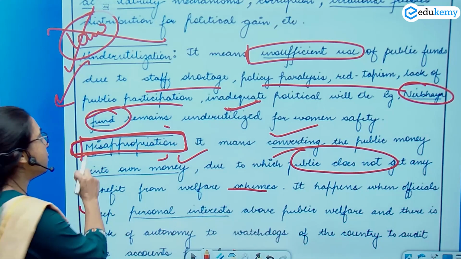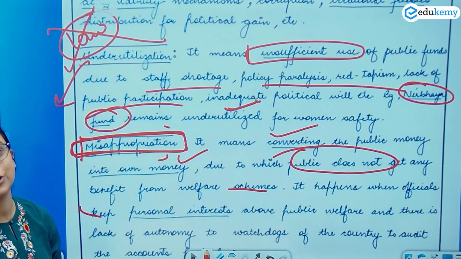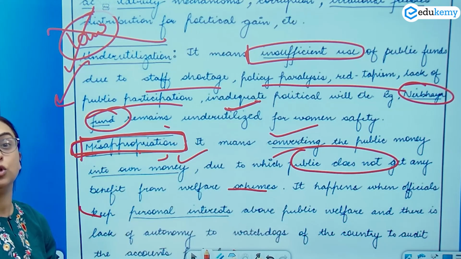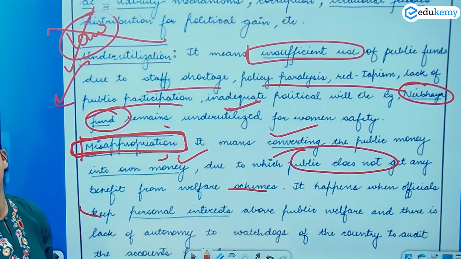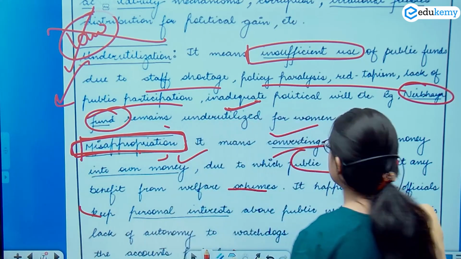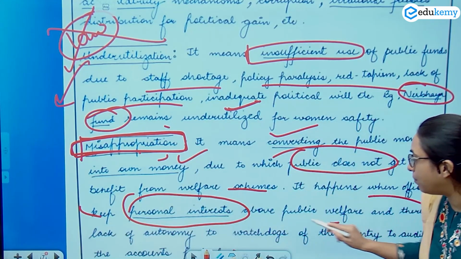So misappropriation is when you think that the public money is your money and you use it for your personal welfare at the cost of the public welfare. It happens when the officials keep the personal interest above the public welfare.